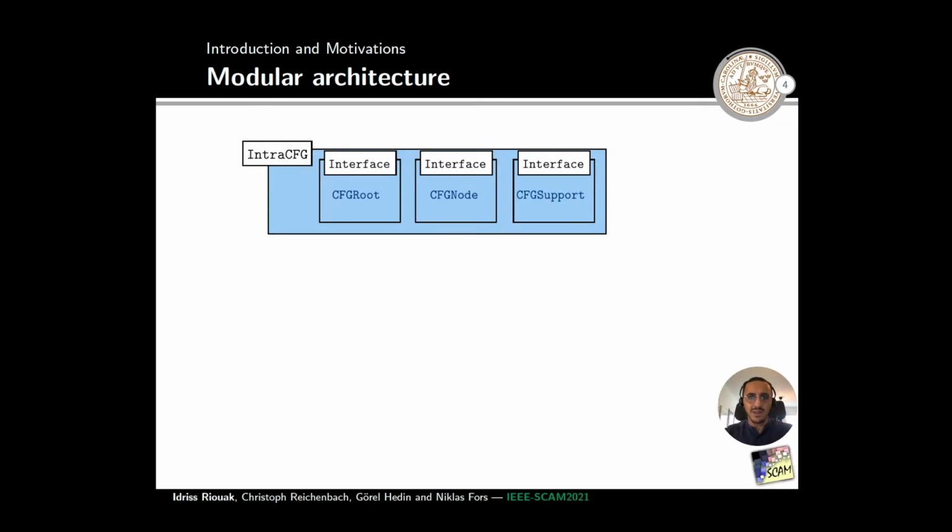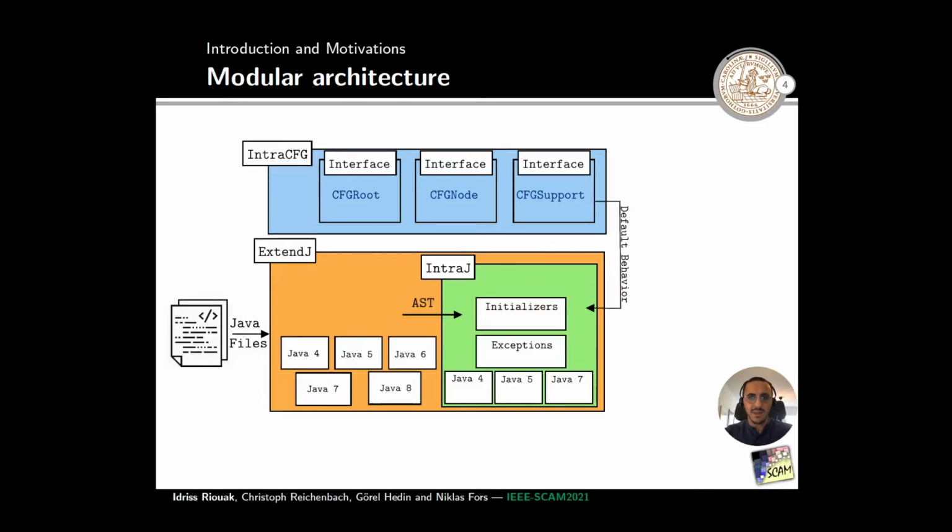INTRACFG is a RAG-based and language-independent framework. It defines three different interfaces: CFG root, CFG node, and CFG support. The framework provides a default behavior for each AST node that implements one of these interfaces. Then we implemented INTRAJ. INTRAJ is an application of the INTRACFG framework and is implemented as an extension of the